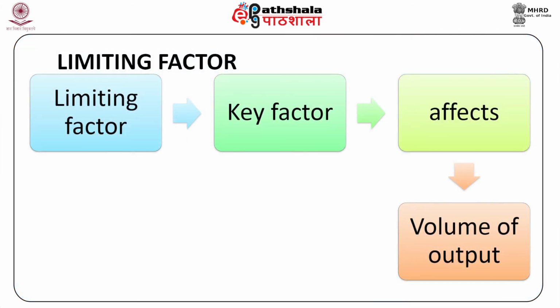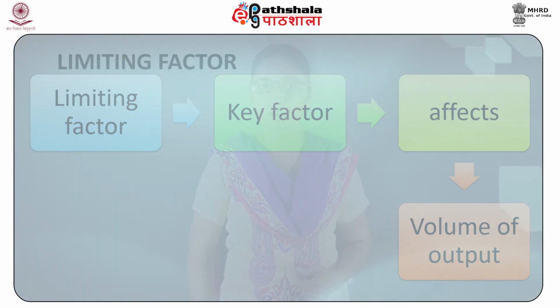Limiting factor. The primary objective of every business is to earn more and more profit, but it is not easy to achieve this objective as there are various factors involved. To illustrate, a business might not be able to sell all its products. In this case, sales become the limiting factor for that business.